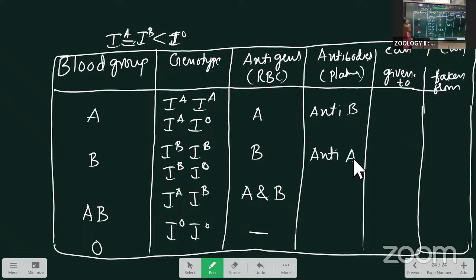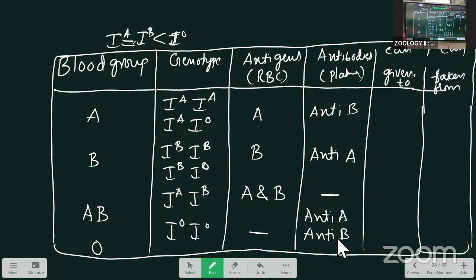Next, the AB group doesn't have antibodies. That's why it is the universal recipient. For attacking, no antibodies are there. That's why they can accept all the blood groups. That's why we call it the universal recipient. Next, the O group has two antibodies present in the plasma: anti-A and anti-B.